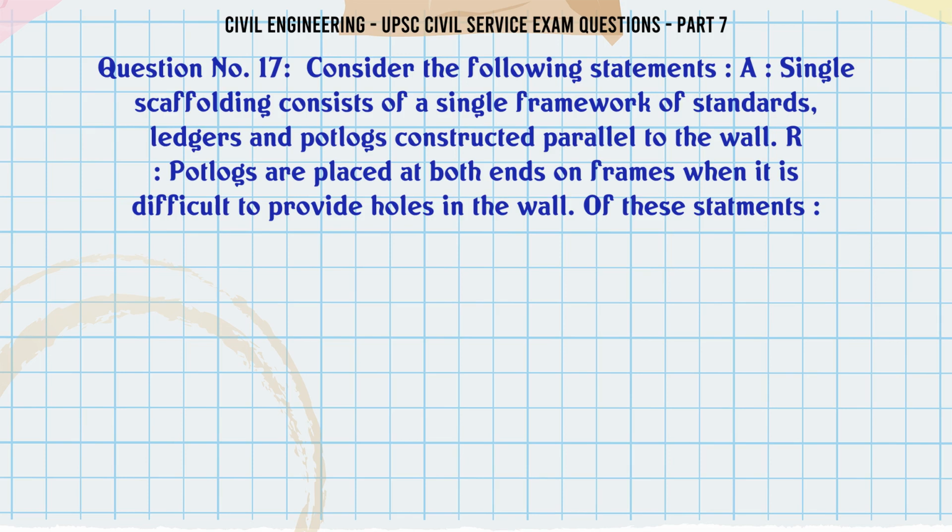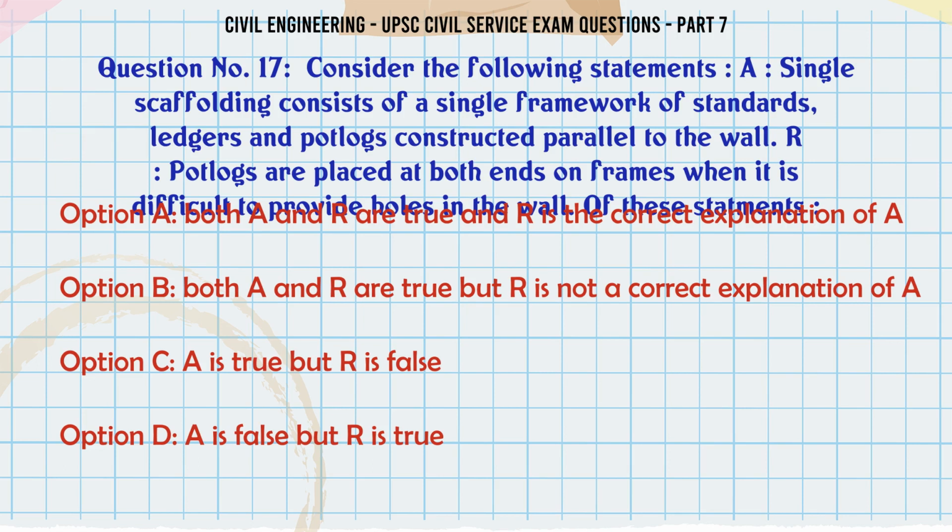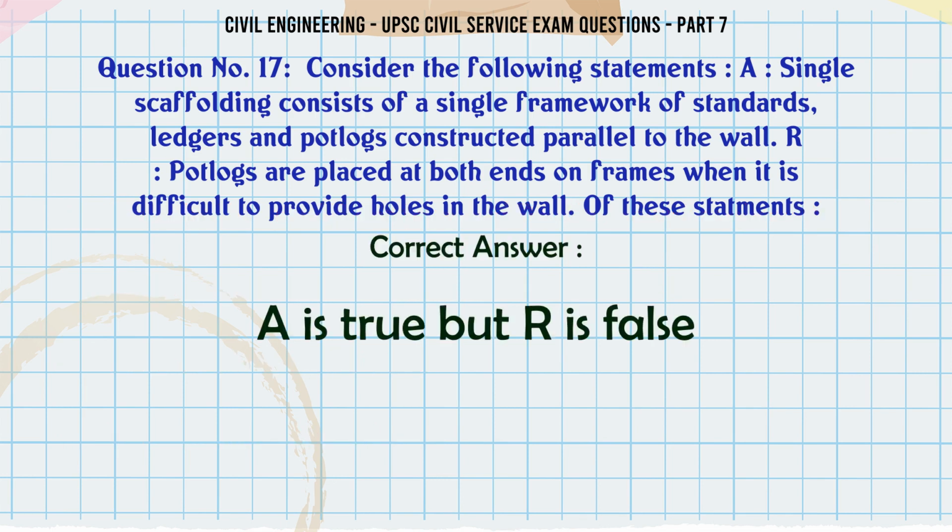Consider the following statements. A: A single scaffolding consists of a single framework of standards, ledgers and putlogs constructed parallel to the wall. R: Putlogs are placed at both ends on frames when it is difficult to provide holes in the wall. Of these statements: A. Both A and R are true and R is the correct explanation of A. B. Both A and R are true but R is not a correct explanation of A. C. A is true but R is false. D. A is false but R is true. The correct answer is A is true but R is false.